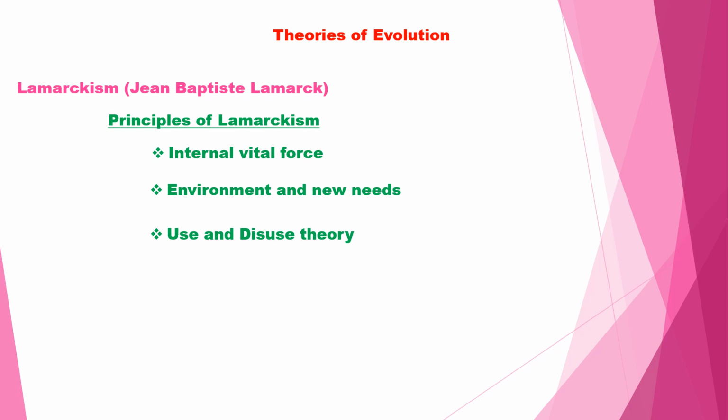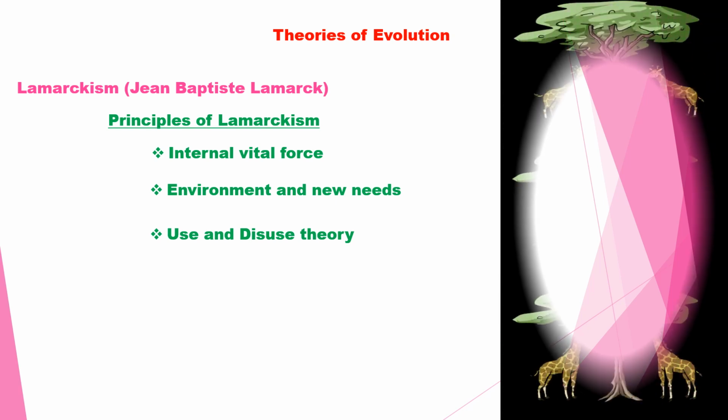Next, the use and disuse theory. The organ which is continuously used will develop well and get strengthened. When an organ is not used for a long time, it gradually degenerates. First, the organ is used continuously.